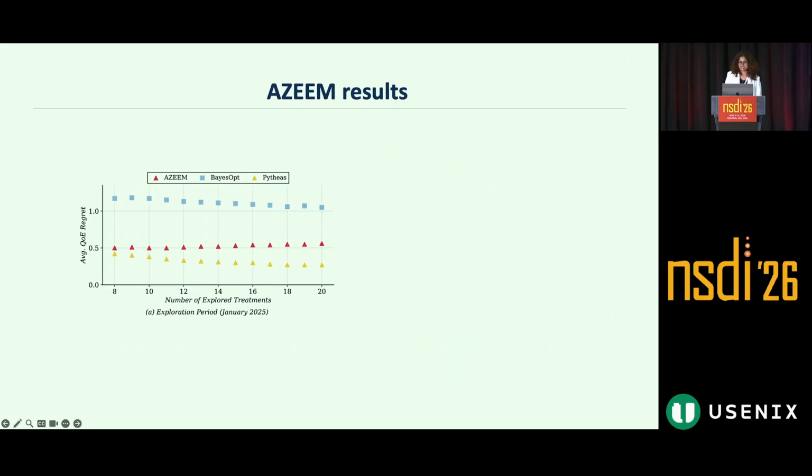Let me show some results. To evaluate AGIME, we emulate the new device onboarding by using the RCT data that I talked about earlier and leave-one-out experiments. In this plot, I show the average exploration cost with number of explored treatments. As we converge to better and better treatments, the average exploration cost will go down for methods like Bayesian optimization and Pythias. Pythias here is the multi-arm bandit baseline. Versus AGIME actually doesn't require so much exploration. So even with very few explored treatments, it achieves high average exploration regret.